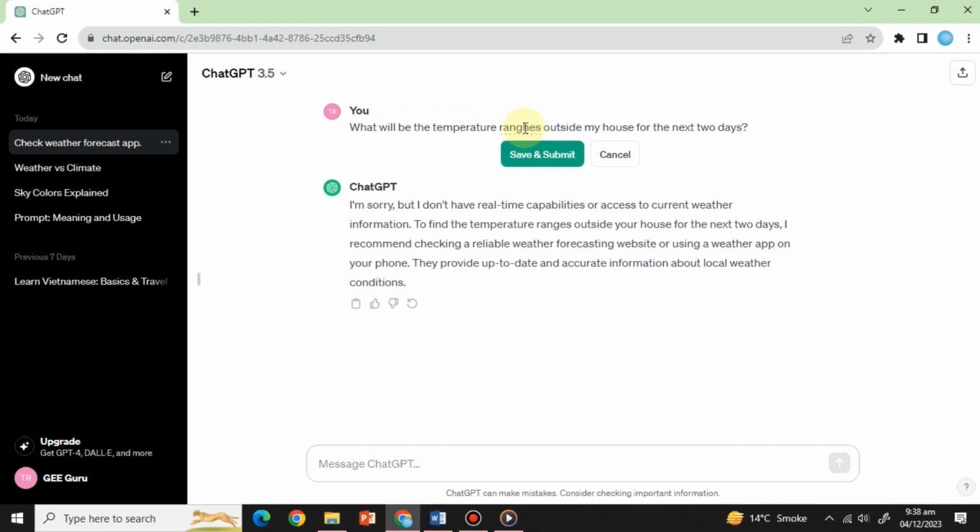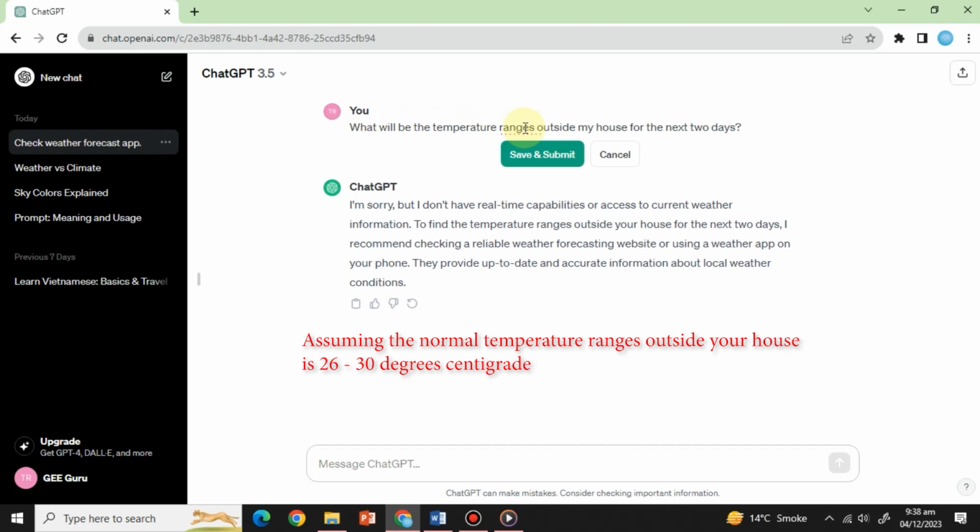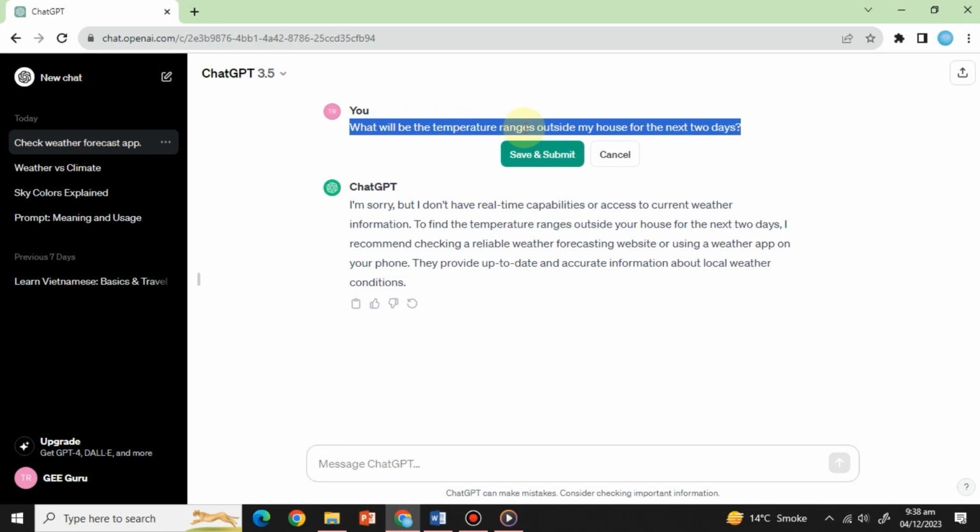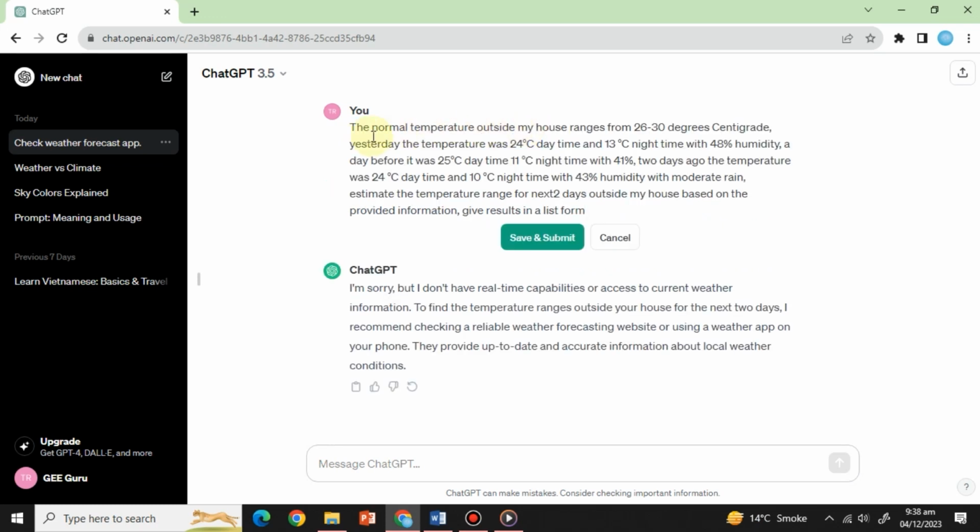For example, let's assume the normal temperature outside your house is estimated between 26 to 30 degrees centigrade. The prompt will be, the normal temperature outside my house ranges from 26 to 30 degrees centigrade. Yesterday, the temperature was 24 degrees daytime and 13 degrees nighttime with 48% humidity.